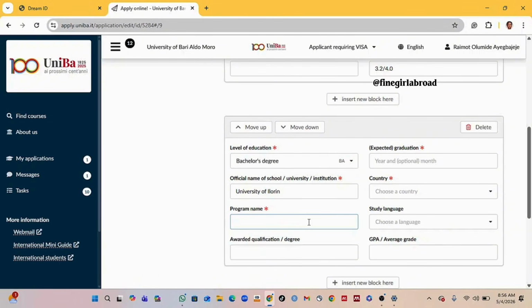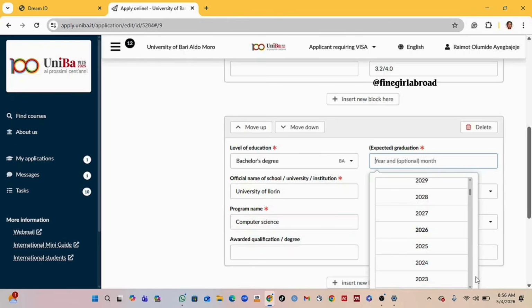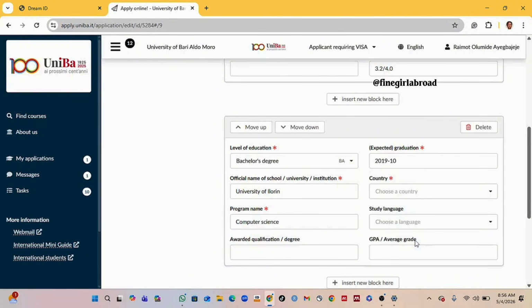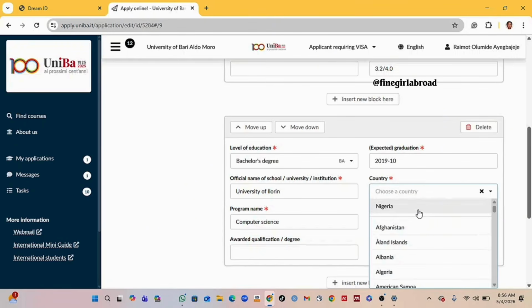Program name, I'm actually applying for computer science, so I will just say I graduated from the computer science department as well. Then the expected graduation, or if you graduated, year and the month is optional. I graduated 2019 if I'm right. So you can find the information of the year and month on your certificates. I'll just pick something. I'm not submitting this. So what country? Obviously Nigeria.